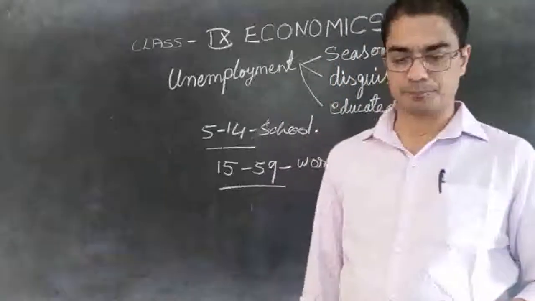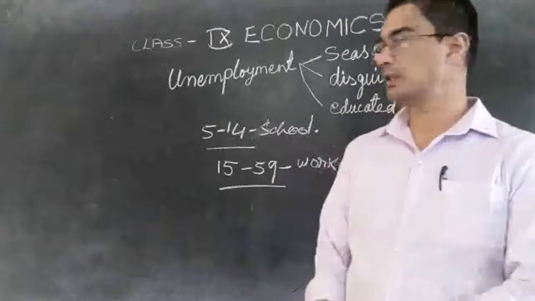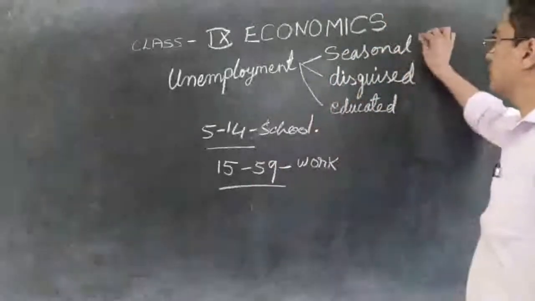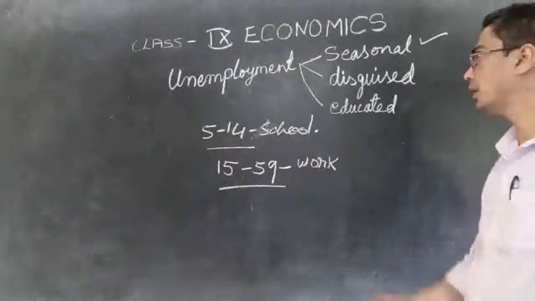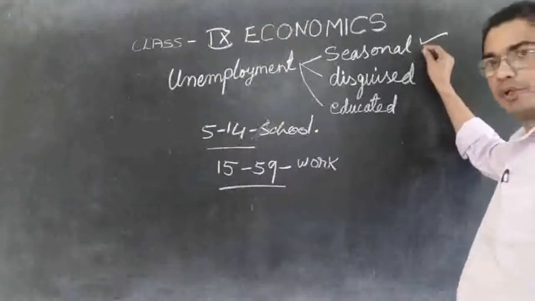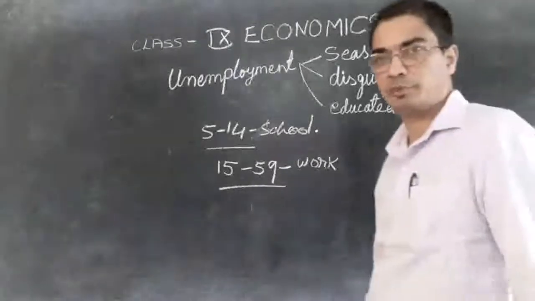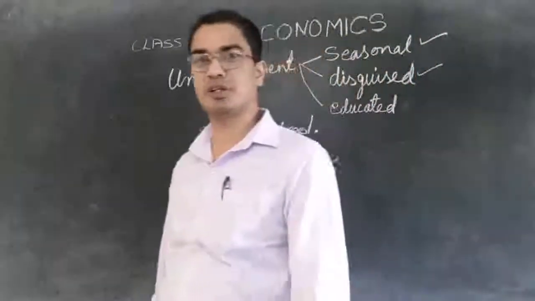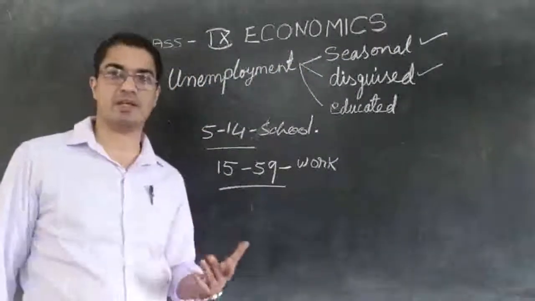So we can say in the rural area we will find seasonal unemployment. We will also find disguised unemployment. We had already mentioned this in the previous class as well, but for your sake we will explain it again.